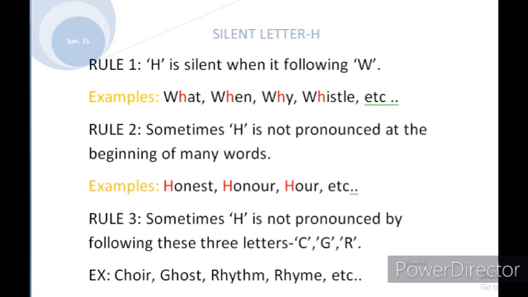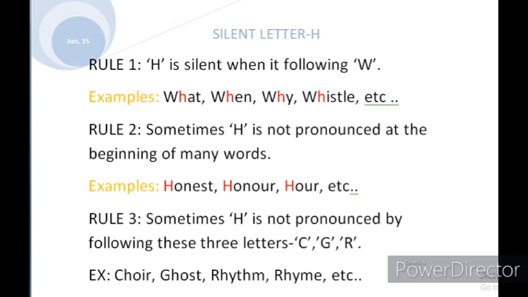I mean the combination of two letters, CH, GH, or RH. For example, we can take choir, C-H-O-I-R. We are not pronouncing the H. Second one, echo. This comes under CH. Then GH, ghost. Spelling is G-H-O-S-T, but we are saying ghost. Then in the RH combination, rhythm, R-H-Y-T-H-M, but we are not pronouncing the first H. Rhythm, rhyme, etc.